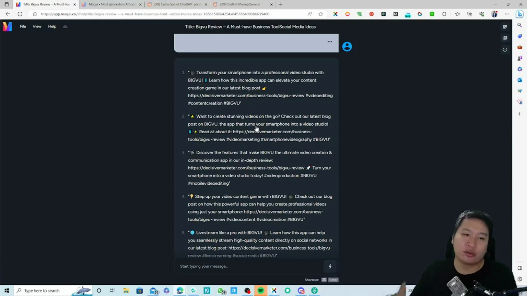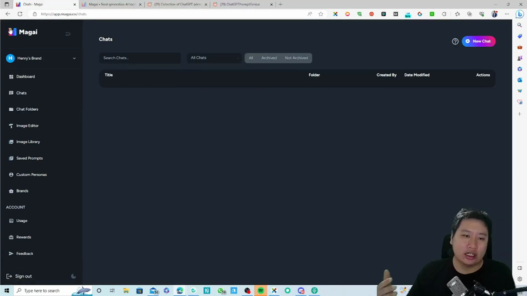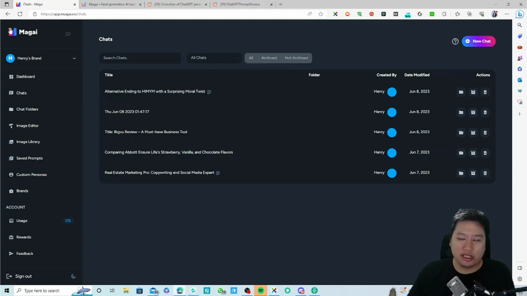Transform your smartphone into a professional video studio with Big View. Learn how this incredible app can elevate your content creation in our latest blog post. And then it puts the link in there, with the hashtags in here. And the good thing is that with ChatGPT, it even inserts these more attractive emojis in there. So yeah, Magai itself, not just ChatGPT, is able to look up links and give you outputs as well.